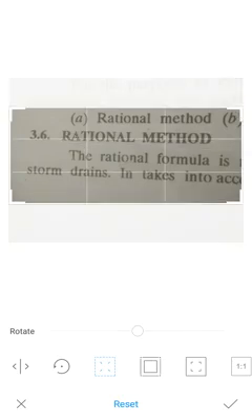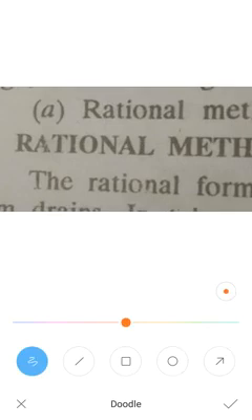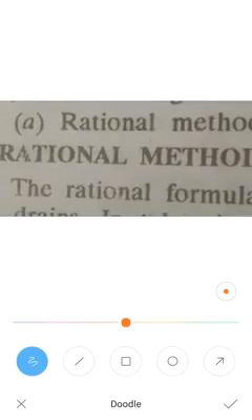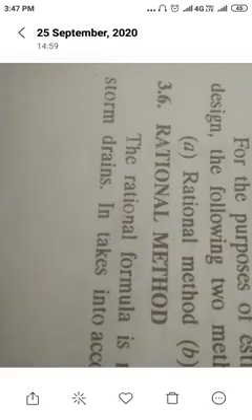The rational method is the formula commonly used for designing sewage systems or stormwater drains. It involves three factors: one is the catchment area, another is impermeability, and another is the intensity of the rainfall. That is given by a formula.